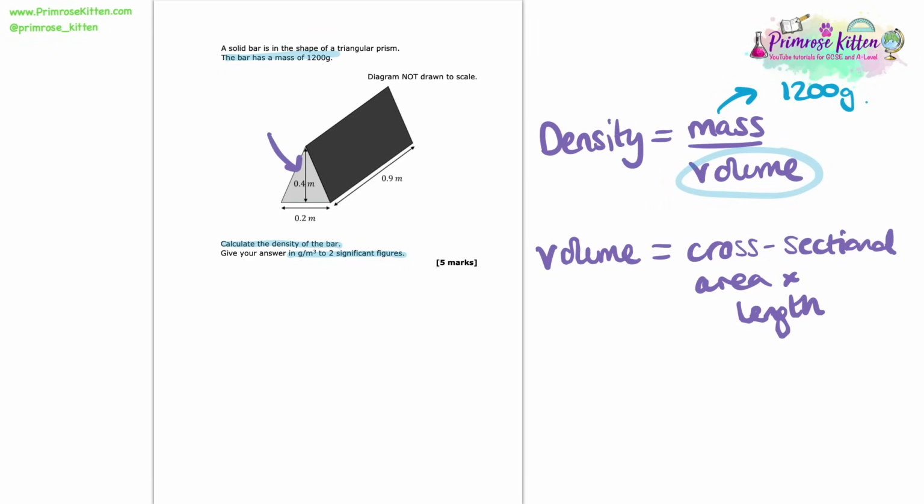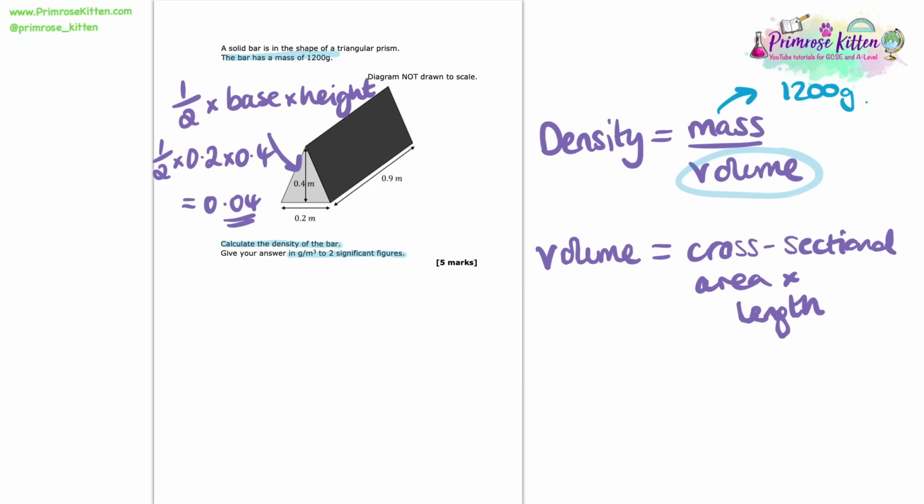Now looking at the diagram, I can see the cross-sectional area as that of a triangle. So I'm going to do half the base times the height. That ends up giving us 1/2 times by 0.2 times by 0.4. And putting that into the calculator, I find that that gives me an area of 0.04 metres squared.